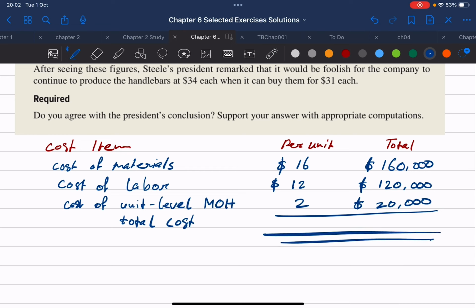And because we had it here as a per unit column and a total column, we'll see per unit, that's 16 plus 12, that's 28, plus 2, that's $30. Okay, and of course the total is going to be just the per unit number multiplied by 10,000 as well, so that's $300,000.